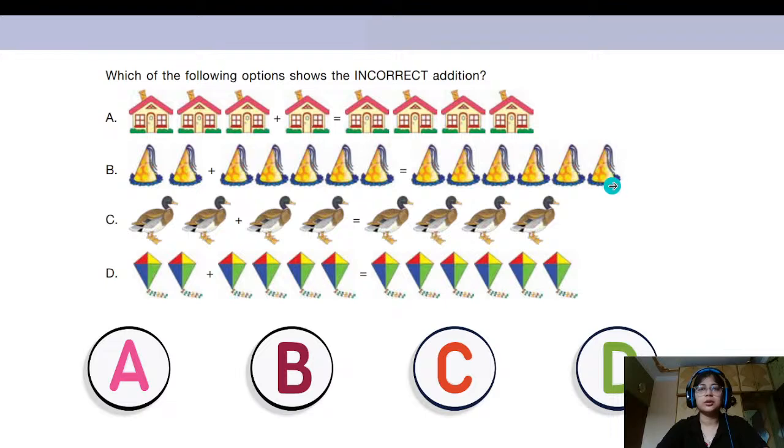So I think we can discuss this question now, right? And we will check which is the correct answer for this, or which option is showing the incorrect addition. So let us look at the first one. In the first option,